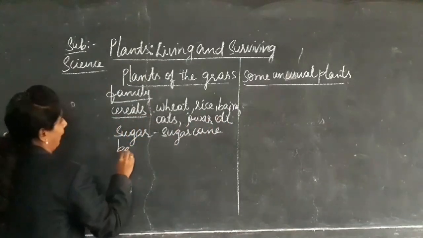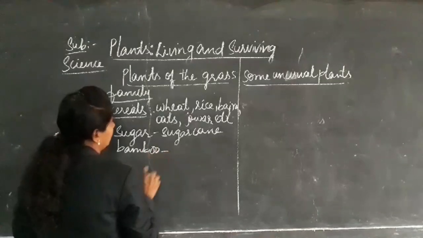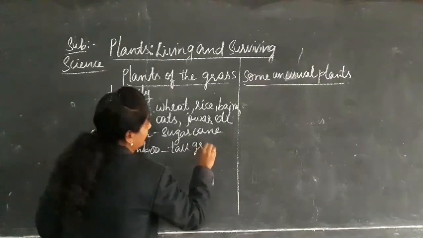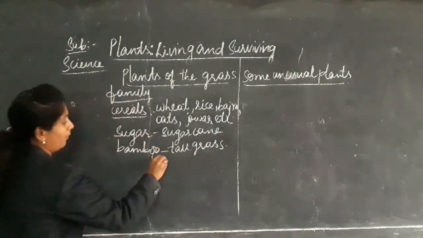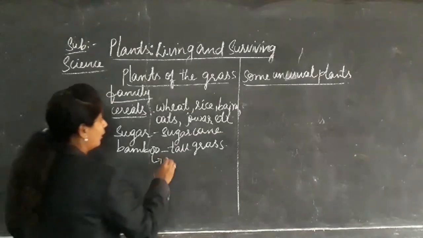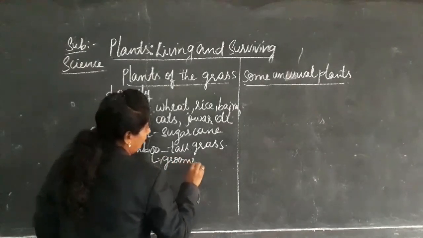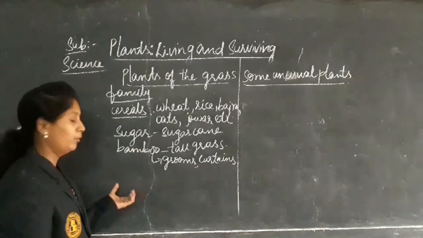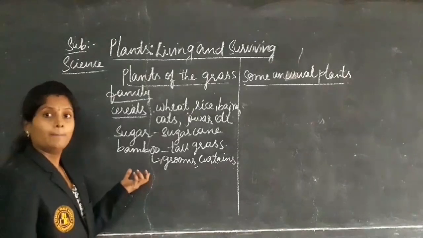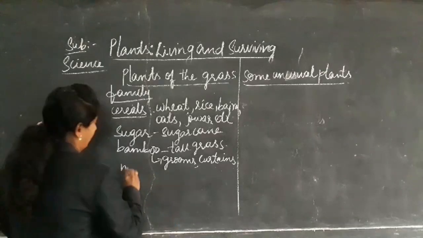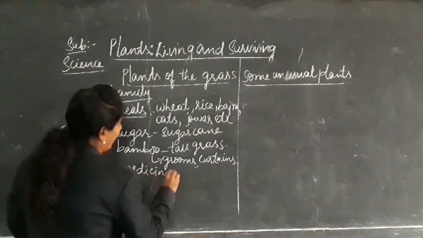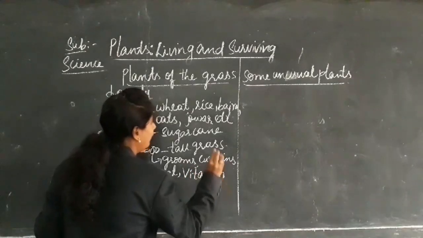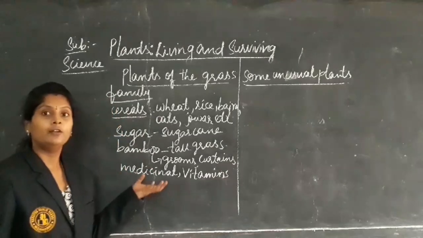And next coming to the bamboo plant, bamboo tree. This is a very tall grass. With the help of these bamboo sticks, we are making brooms, curtains, toys. Number of items will be made from these bamboo sticks. And bamboo plants also have medicinal values, and they have more vitamins.